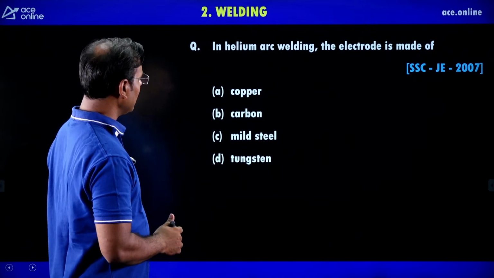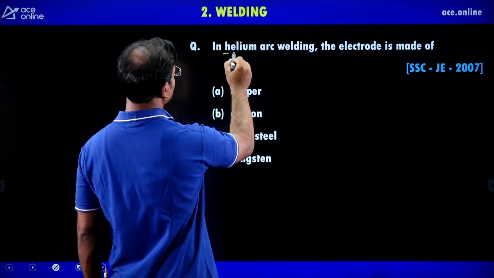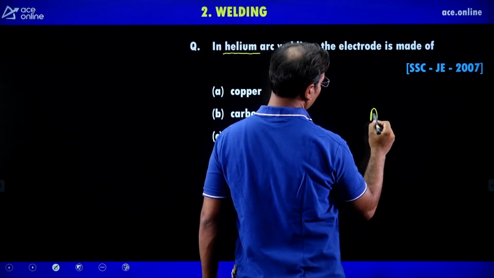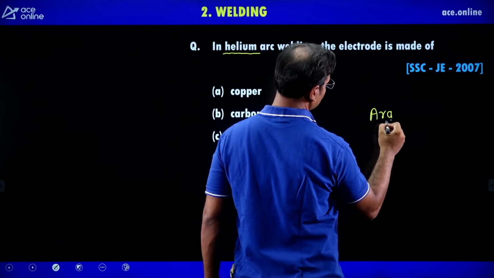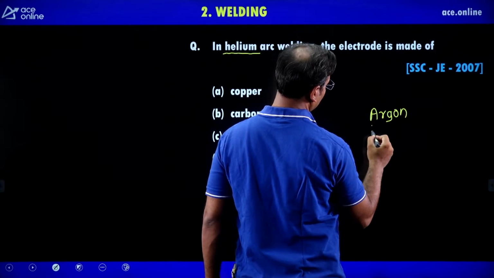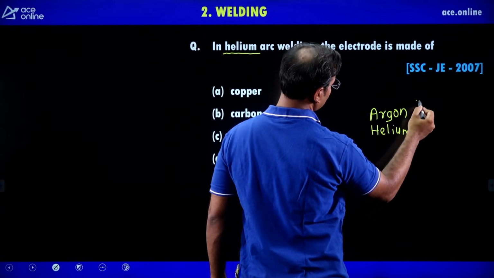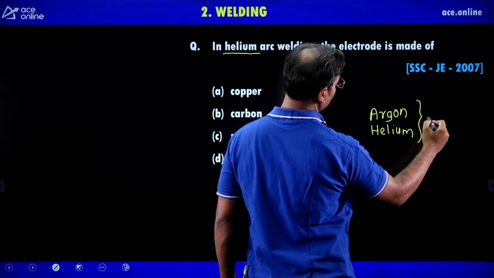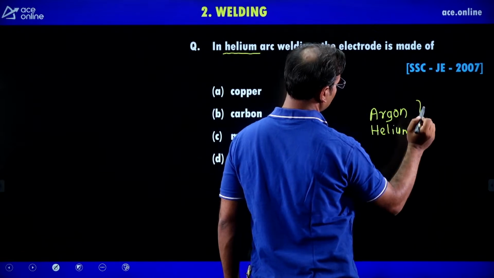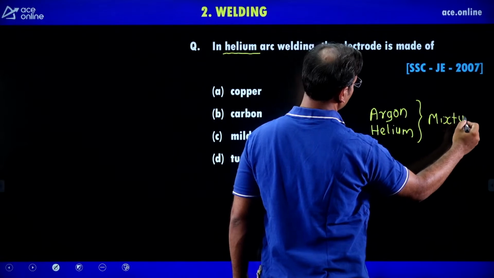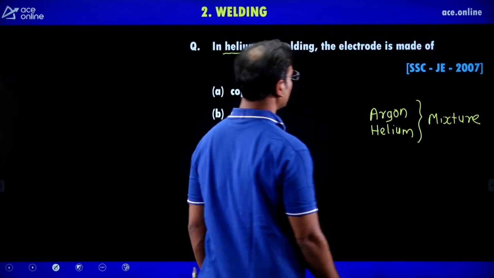Yes, in helium arc welding, guys, the helium is what? Guys, there are two types of inert gases we can use here. One is argon and one is helium. But guys, in almost all welding we are using a mixture of these, argon plus helium.